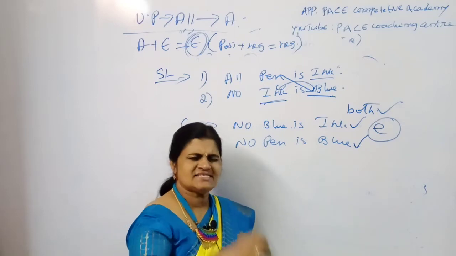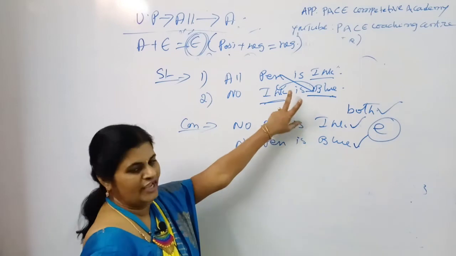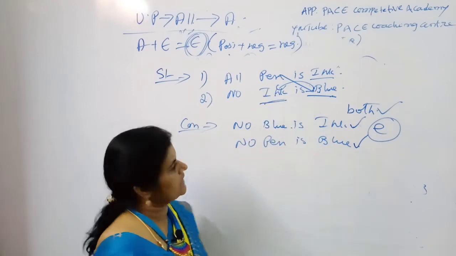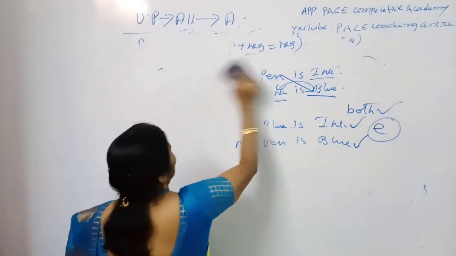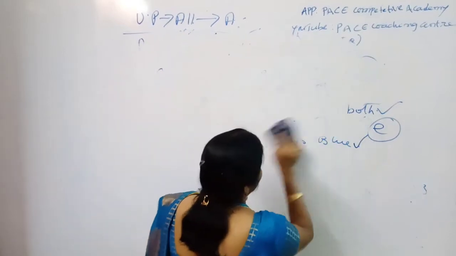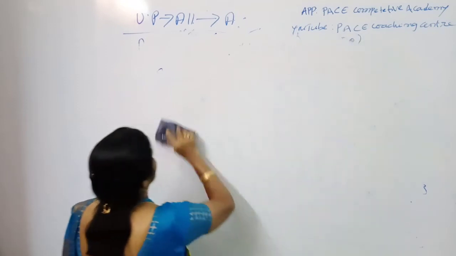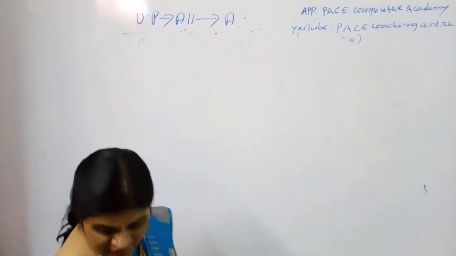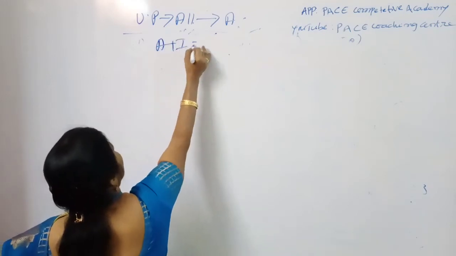Like that, you simply grab the options. No need to draw any logical Venn diagrams. Clear, my dear students? Right. So in the A case, what did we complete? A plus A we completed, and again A plus E we completed. And coming to the third one, A plus I: no conclusion.